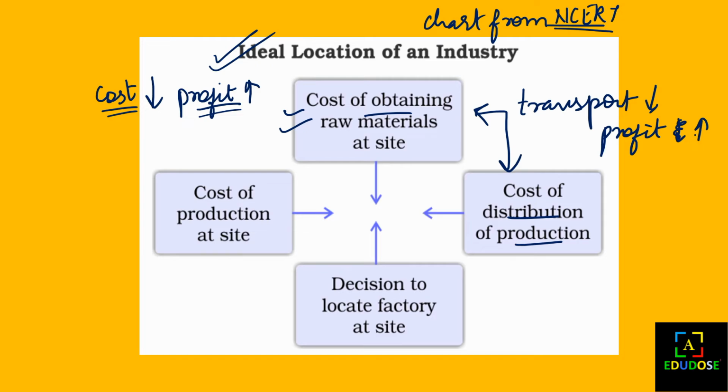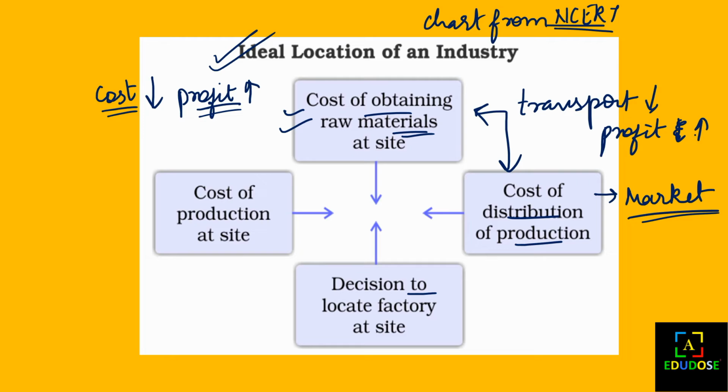So here we can see that when we obtain the raw materials with transport at a very low cost, then the profit from the material will be more. And when we distribute the products to the markets, and if the markets are also near to the industry, then the transport expense will also be low.